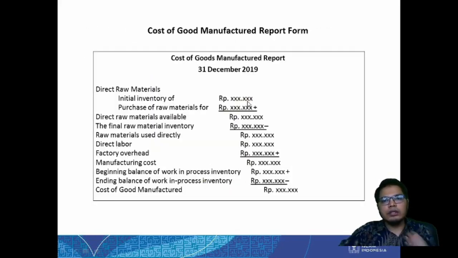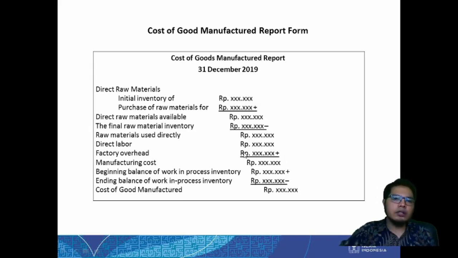So if we want to know the cost of goods manufactured, there are several things that we need to calculate before. First we need to know the material cost, so that we know at the end how much material is used in the production. Then we put the direct labor cost in here and also the factory overhead.